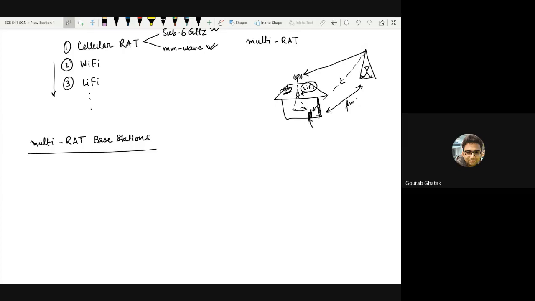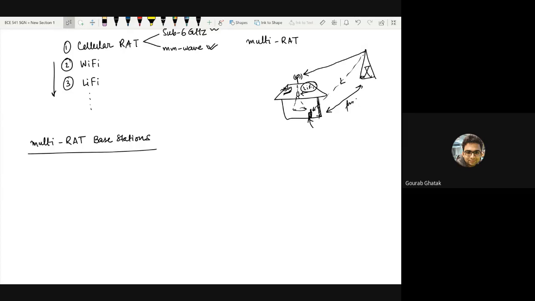For the moment, with commercially available devices, it's up to the user to decide which rat to select. For example, you either connect to your nearest Wi-Fi access point, put in a password, and start using the internet. Or in case you do not have a Wi-Fi router nearby, you switch back to your cellular services. Or in case both are available, you select the one giving you the better service. You connect to the 4G signals if they are good enough to do, let's say, streaming services. Otherwise, you switch to an available Wi-Fi access point. Everything depends on the performance of each of them, and it's up to the user which one to select.